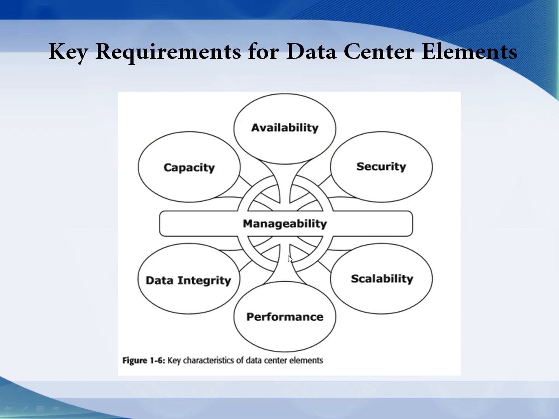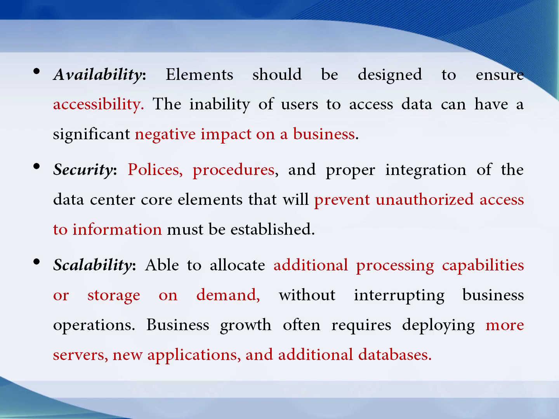Next we are going to see the key requirements for the data center elements. These are all the requirements, and now we are going to see them one by one. The first one is availability. I already said availability relates to accessibility. Just imagine I go to a shop to buy some product, and the shop owner tells me the product is not available, please come tomorrow.